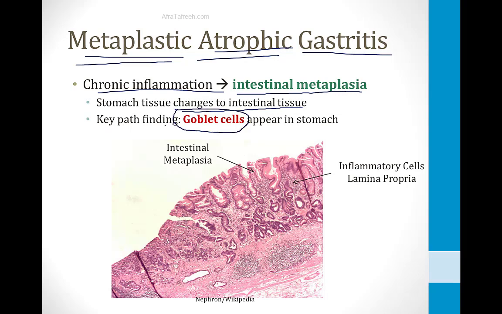If you look at this biopsy specimen on the screen here, it's hard to appreciate because it's small, but there are goblet cells appearing in the stomach, and that is evidence of intestinal metaplasia. You can also see inflammatory cells in the lamina propria from chronic gastritis.